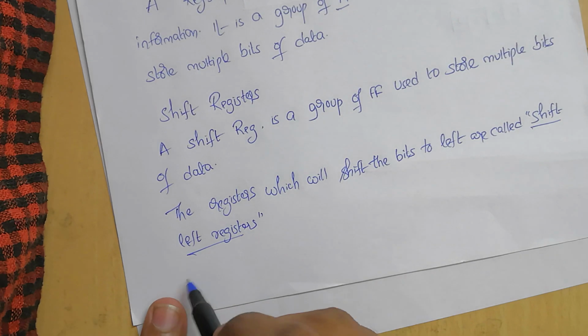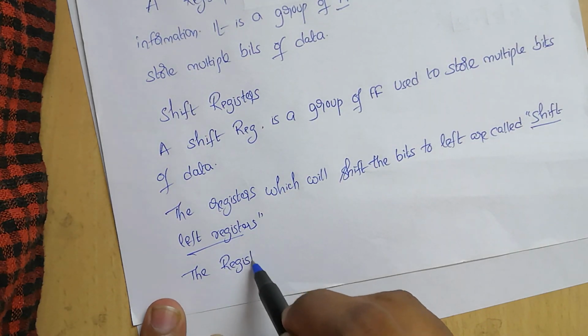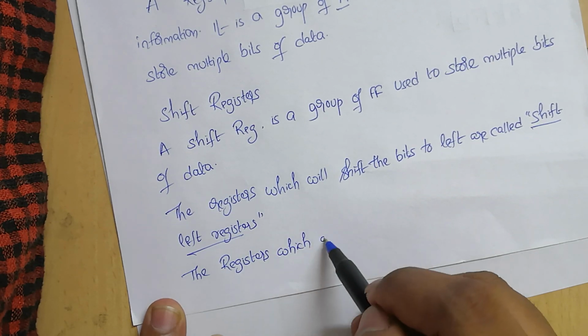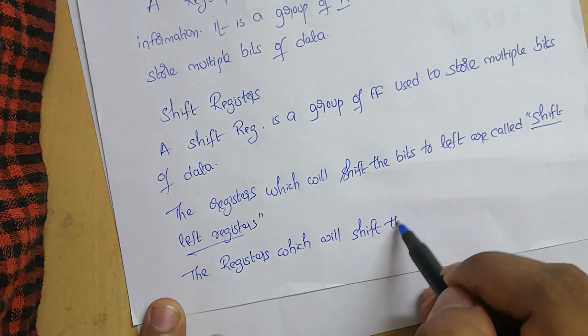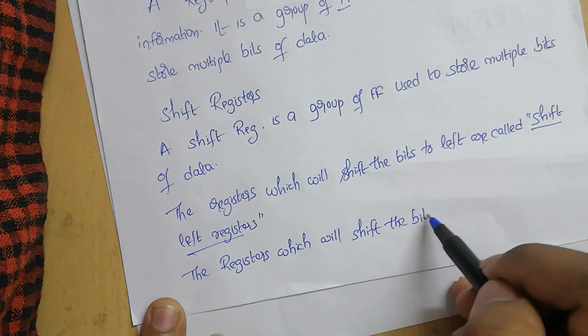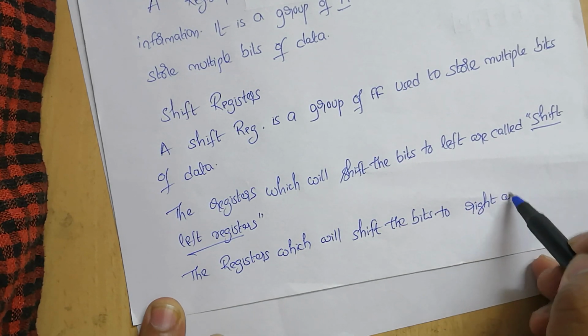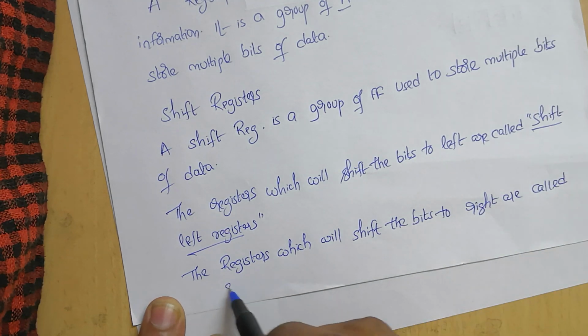Similarly, the registers which shift the bits to the right side are called shift right registers.